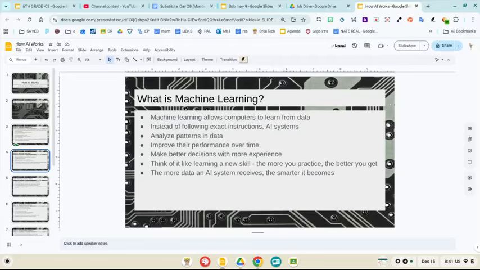Paragraph 2. Machine learning works through algorithms, which are sets of rules or instructions that a computer follows to solve a problem. There are 3 types of machine learning, and we can categorize them into 3 main types: supervised learning, unsupervised learning, and reinforcement learning. Supervised learning. In supervised learning, the AI is trained on a labeled data set. This means the data includes both input and the correct output.